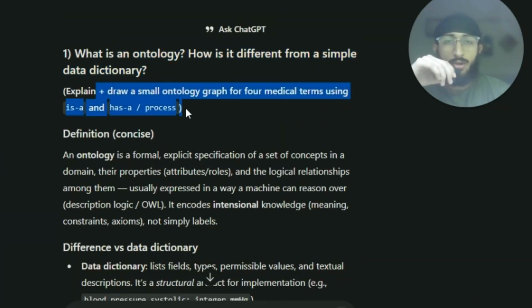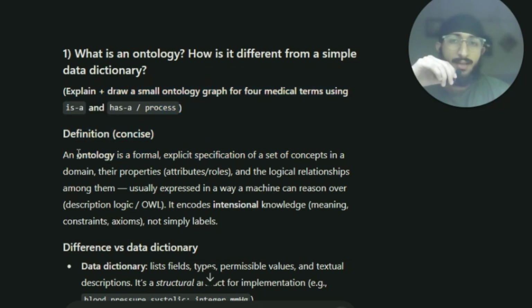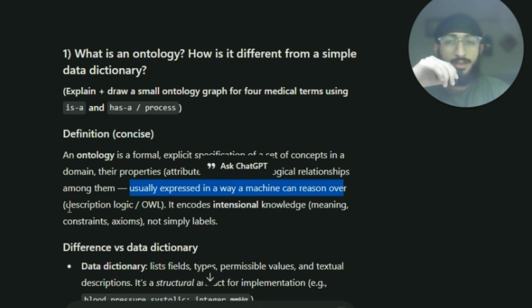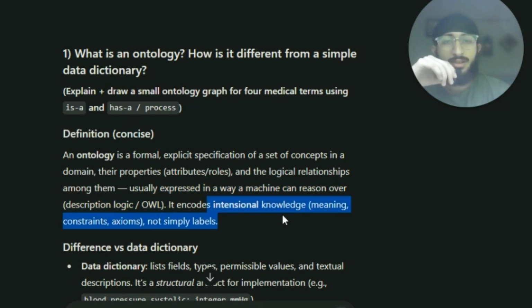Now, what is an ontology and how is it different from a simple data dictionary? Explain this, and draw a small ontology graph for 4 medical terms using is-a and has-a. Definition: basically, an ontology is a formal, explicit specification of a set of concepts in a domain, their properties, attributes, roles, and the logical relationships among them, usually expressed in a way a machine can reason over.